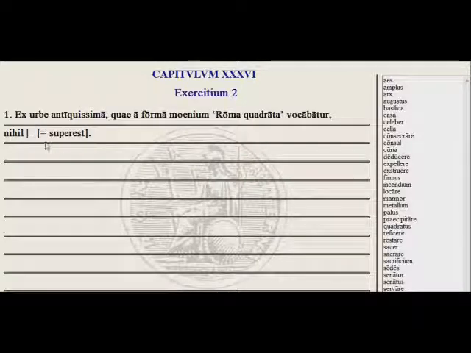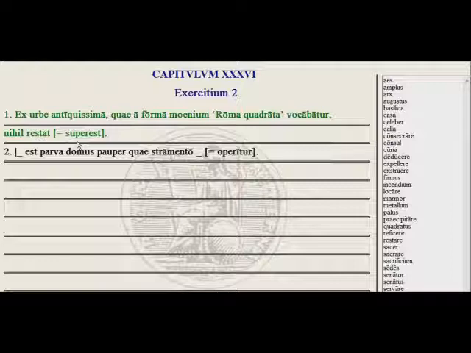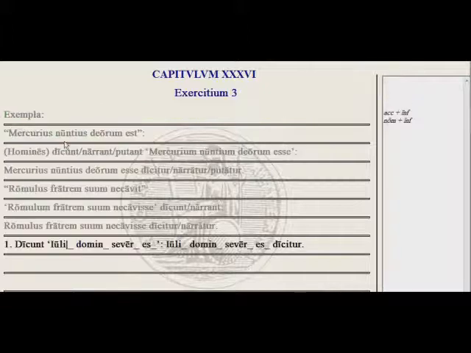And we know there's a new word we just learned in this chapter for super est, to survive, and that was restare. So restat. Nothing survives. Nothing remains. Restat. Okay, let's try exercise 3.